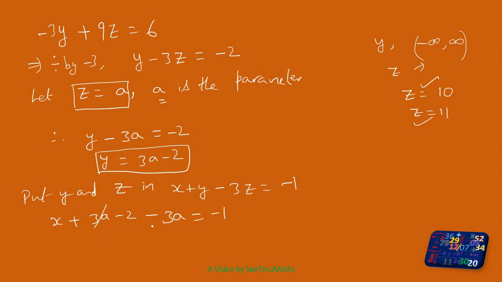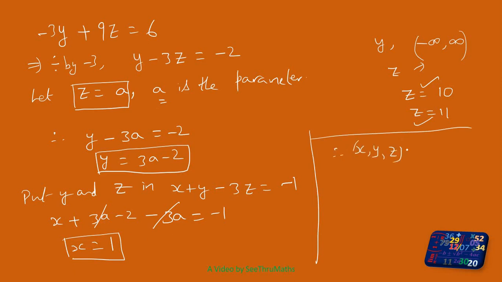So 3a minus 3a gets cancelled. This minus 2 goes to the other side, so x is equal to 2 minus 1, which is 1. So I got the values for x, y and z. Therefore, x comma y comma z is equal to: x value is 1, and unfortunately here for x the 3a gets cancelled, otherwise this may also depend on the parameter. The y value is 3a minus 2 and the z value is a.